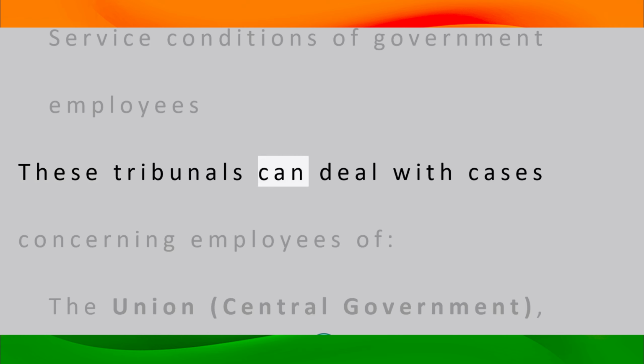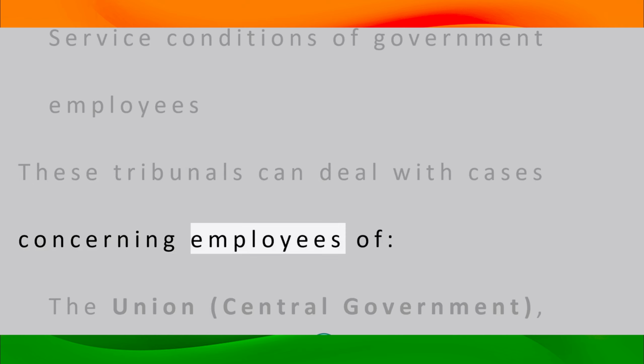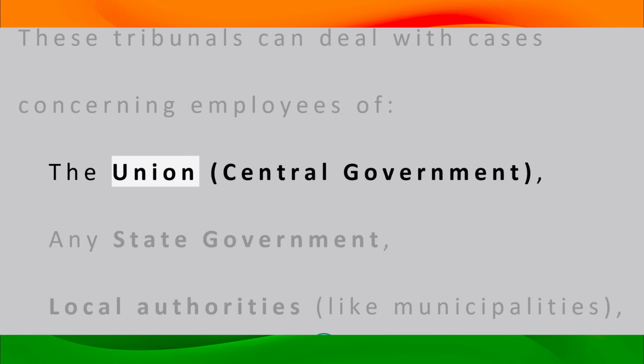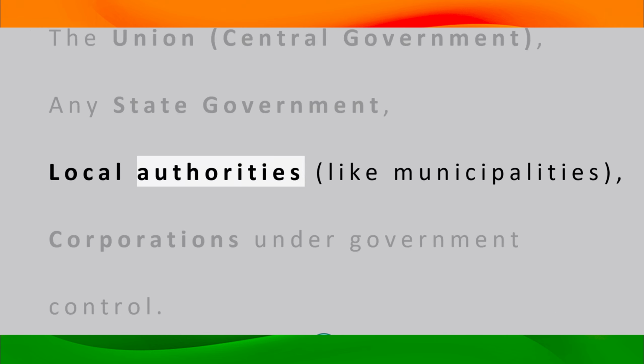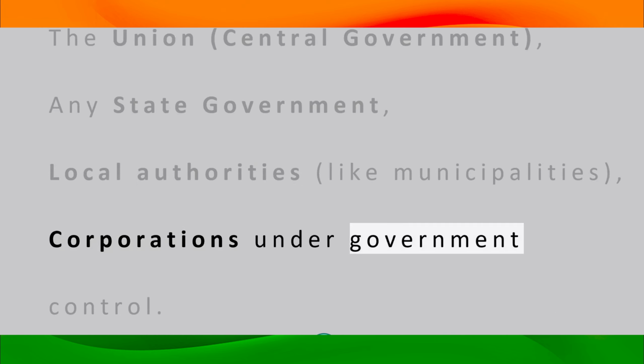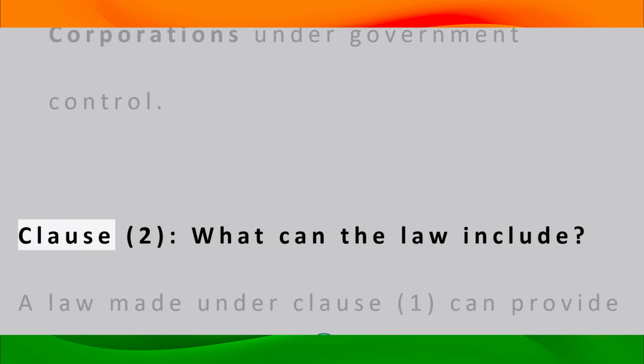These tribunals can deal with cases concerning employees of the union, central government, any state government, local authorities like municipalities, corporations under government control.